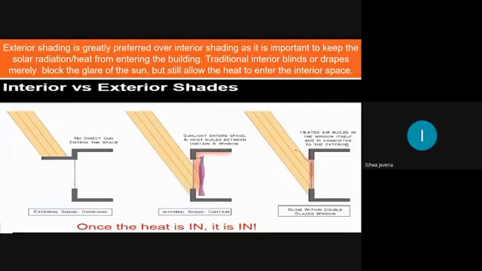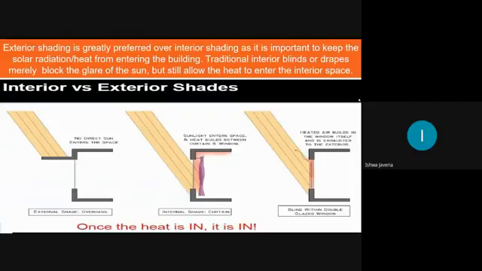Exterior shading is greatly preferred over interior shading, as it is important to keep the solar radiation, or the heat, from entering the building. Dear students, we have two types of shading devices: one is external, and one is internal. Internal ones are like curtains, and the external one is the overhang. So the writer is saying exterior shading is greatly preferred over interior shading as it keeps the solar radiation from entering the building.